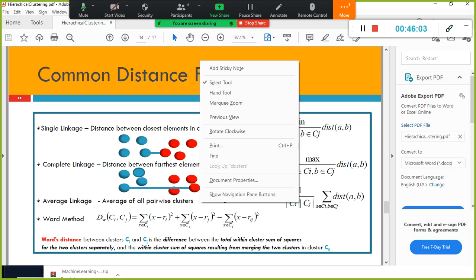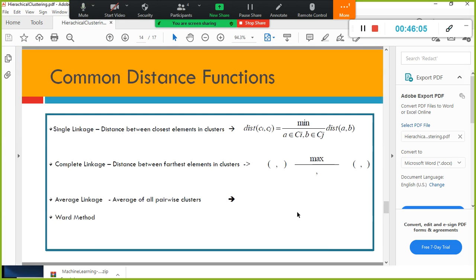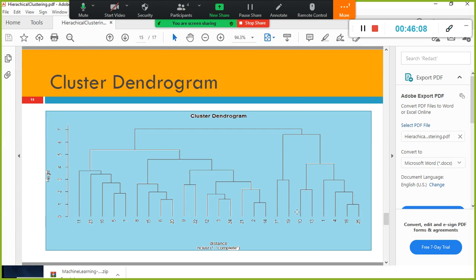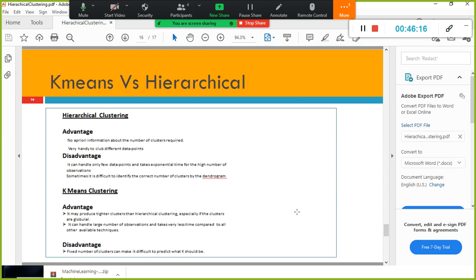That is what it has to find out. Anyhow, I will show. When you plot the hierarchical cluster, you will find something like this. This is called your dendrogram.